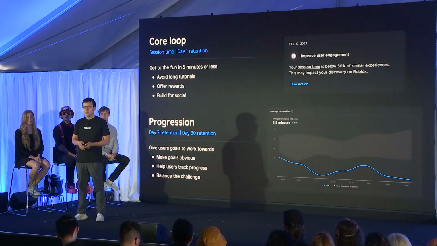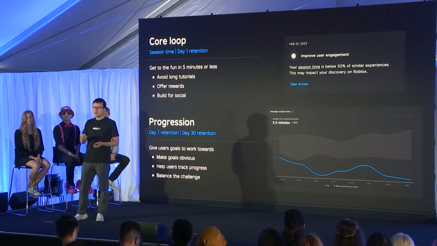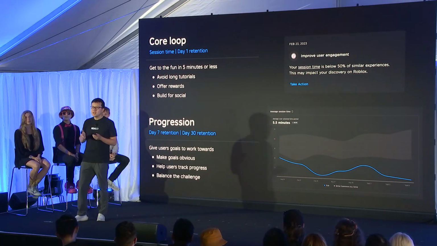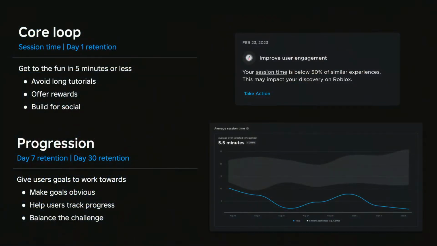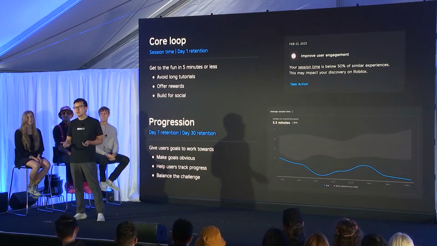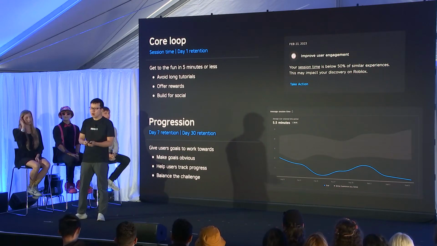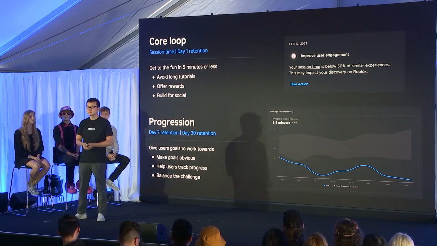So let's start with engagement and retention. To get users to come back to your experience, think about two things. Core loop is the key actions that users repeat to make progress. Get users to the fun as quickly as possible by avoiding long tutorials, offering rewards, and making it social. Progression is how users level up and make progress in your experience. Give them clear goals to work towards, help them track progress, and give them a fair challenge. Now I want to welcome Alex to talk about improving engagement and retention for Jailbreak.